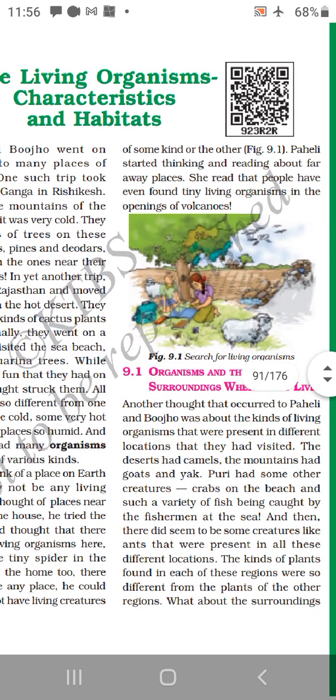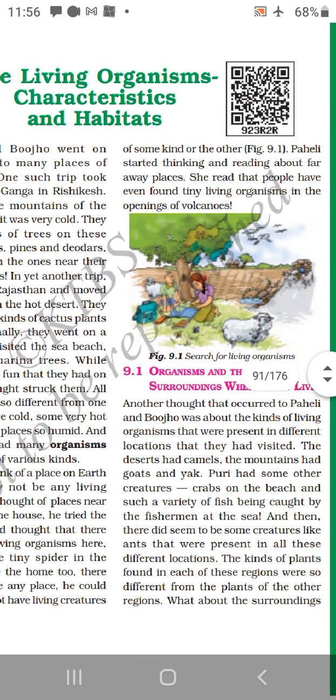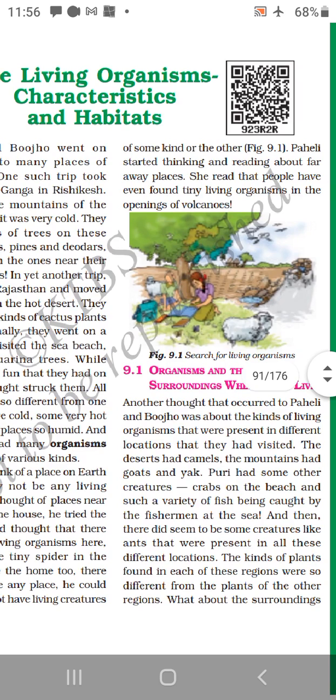So we read this. Paheli and Bujo went on a trip and they got a thought about trying to find a place where there are no living creatures. They could not find one, because in every place some living organisms or other will be there.